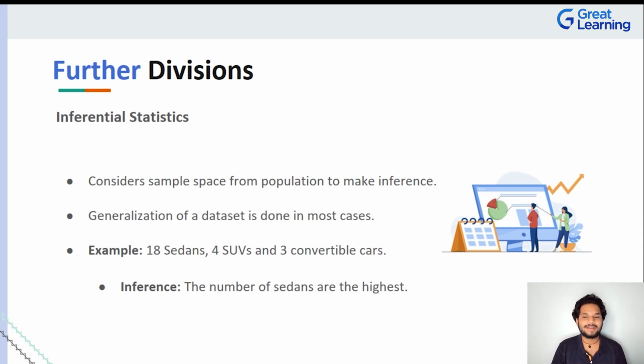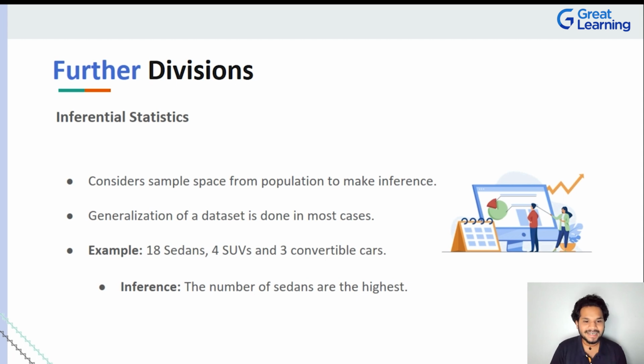So let me give you a small example to help you understand. Now, if I say there is a sale going on. There are 18 sedans for sale, 4 SUVs for sale, sport utility vehicles, and there are 3 convertible cars for sale. Now, if I ask you, in all of these sedans, SUVs, and convertible cars that are for sale right now, which is the major type of car being sold?